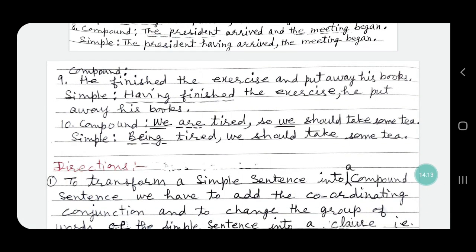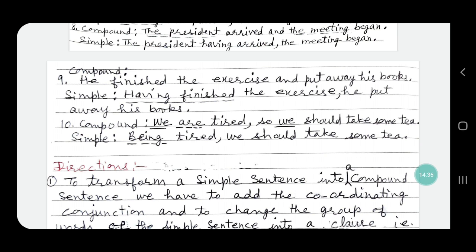Sentence number 9, the compound sentence is, he finished the exercise and put away his books. Finishing the exercises took some time, and then the books were put away. Two actions, but in these two actions there is a time gap.